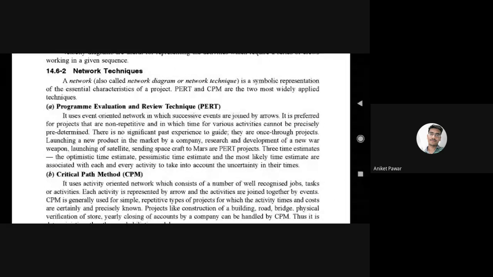Now actually what is PERT? In PERT a number of solutions or number of ways are there. For example, here he has given an example. Launching a new product in market by a company, research and development of new war weapons, launching of a satellite, sending a spacecraft to Mars are PERT projects.